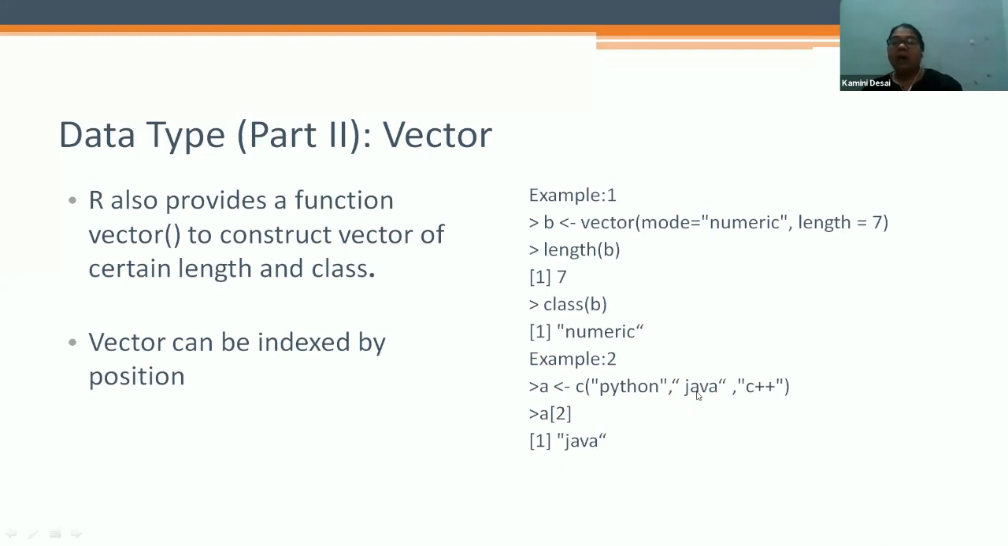In this example, a is the combination of Python, Java, C++. What is the position of Java? Python is the first element, so a[2] is the second element. So a[2] gives what is at that particular address, which is Java. If you type a[1], it gives the answer Python. a[3] gives C++.